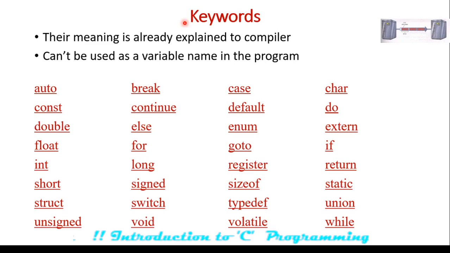Some of the keywords are mentioned here like auto, break, case, char, const, continue, default, do, double. So in total there are 32 keywords in the C89 standard, and C99 has an additional 3 keywords. That means it has a total of 35 keywords.